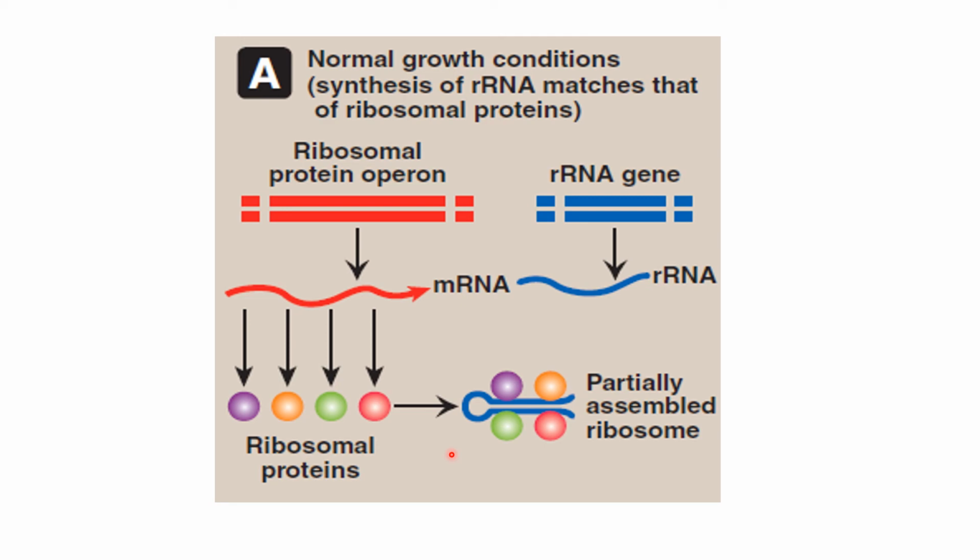When they bind the Shine-Dalgarno sequence, they inhibit this messenger RNA from being translated.